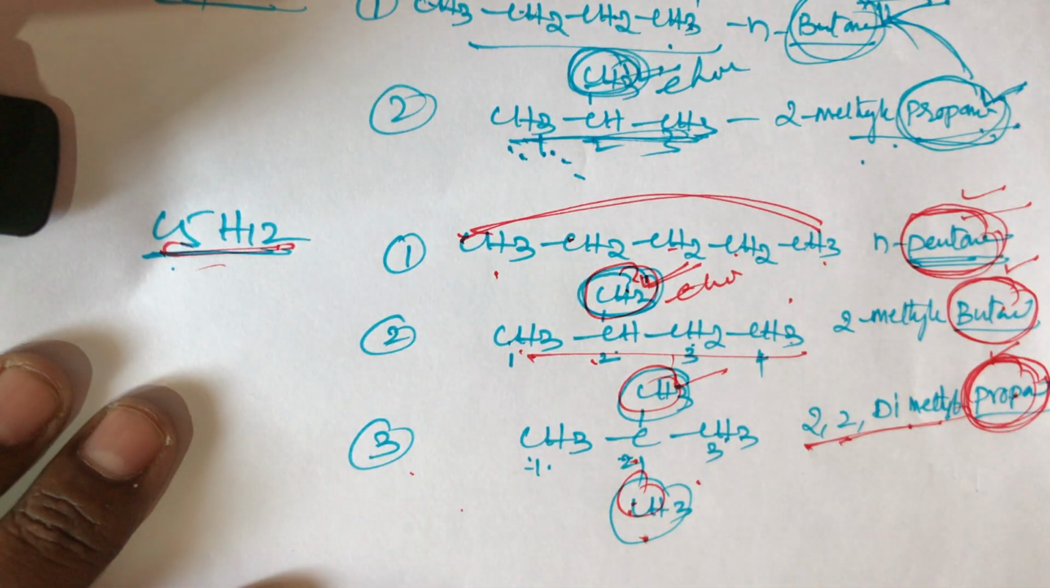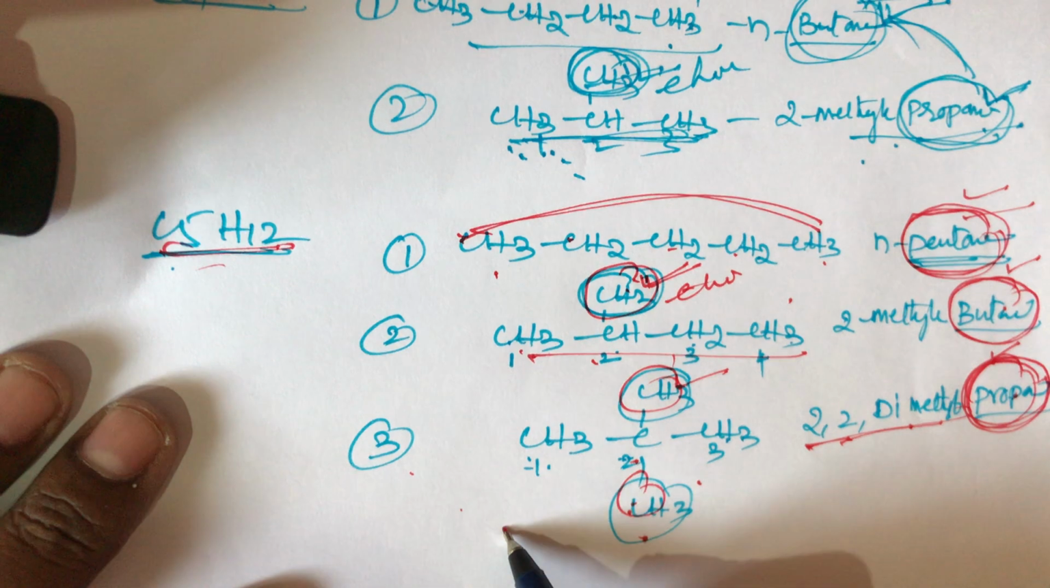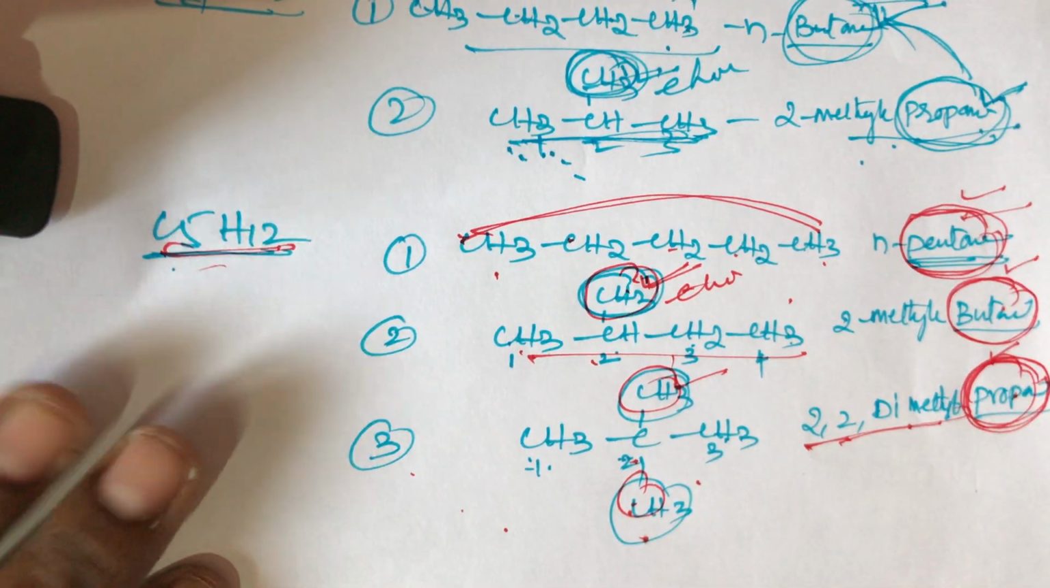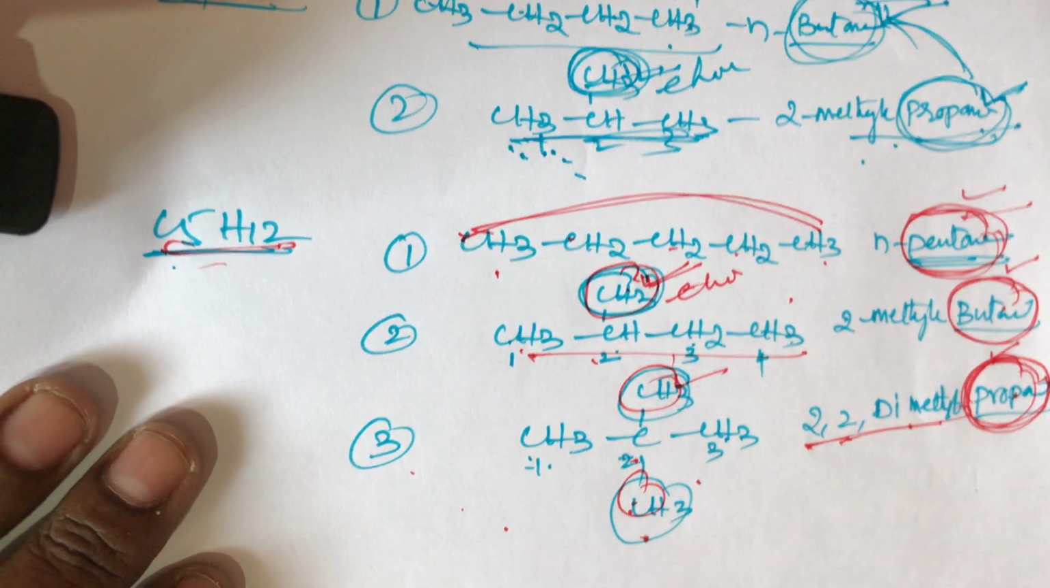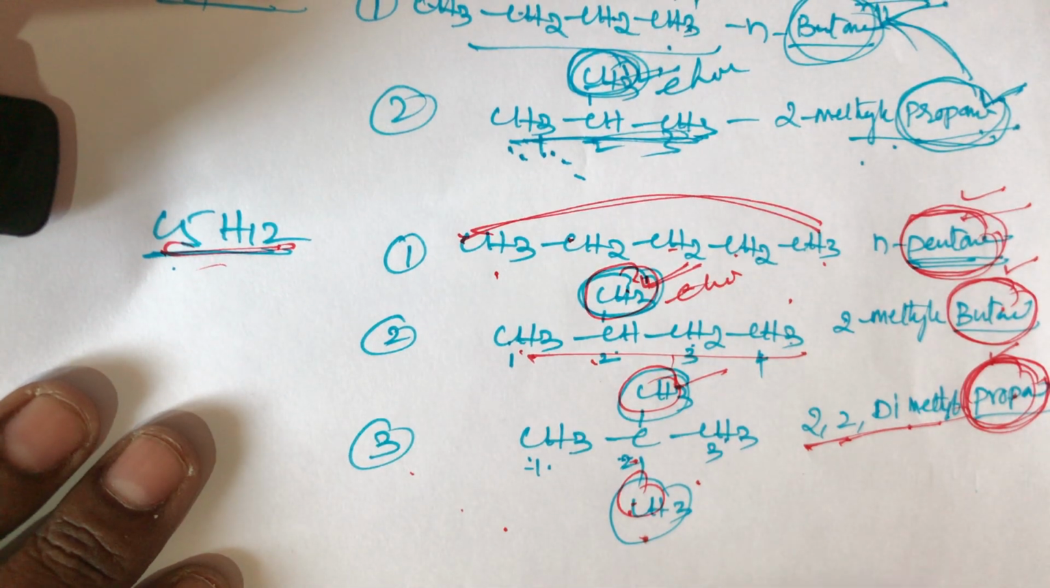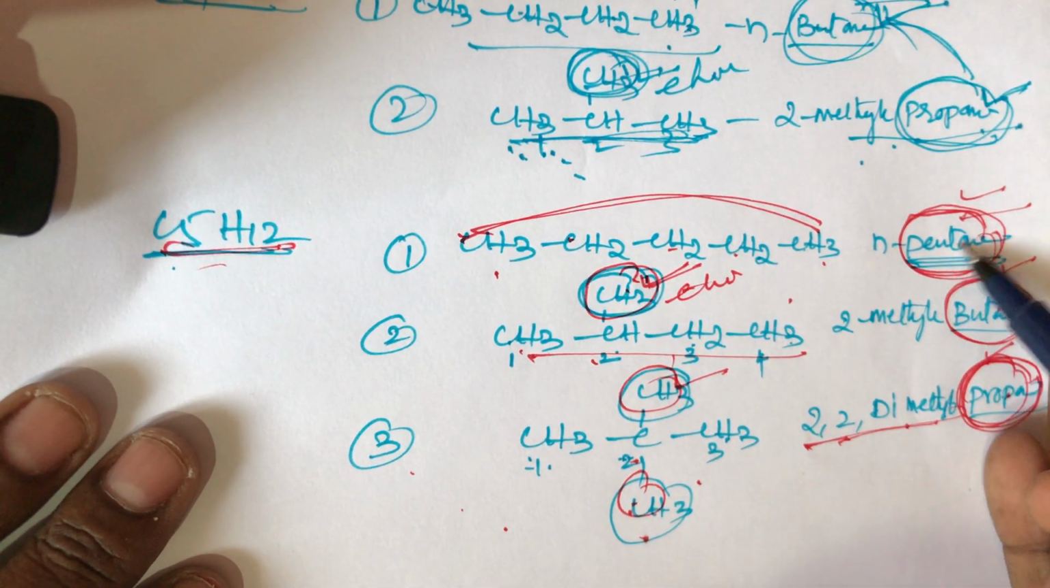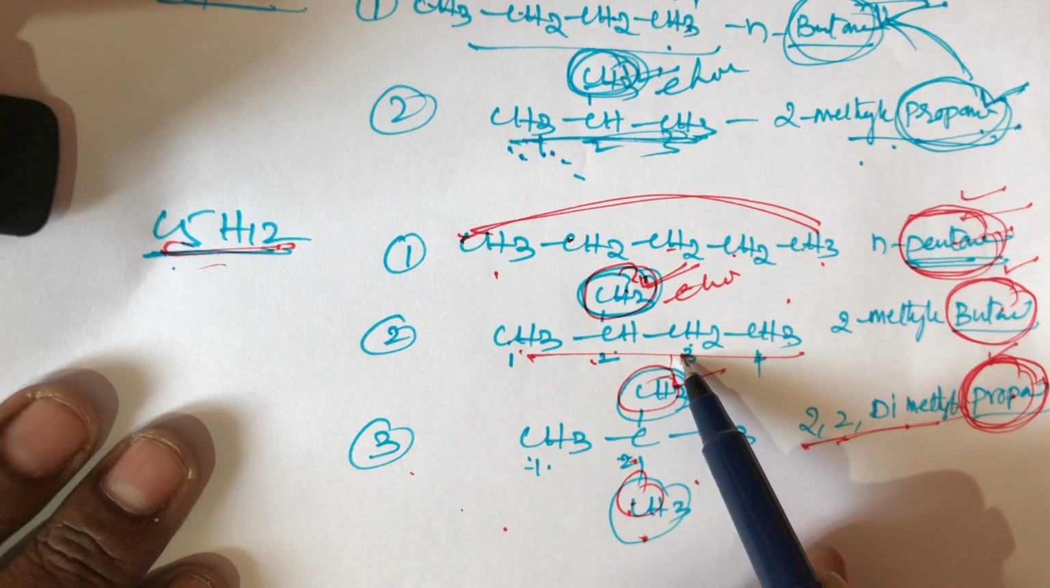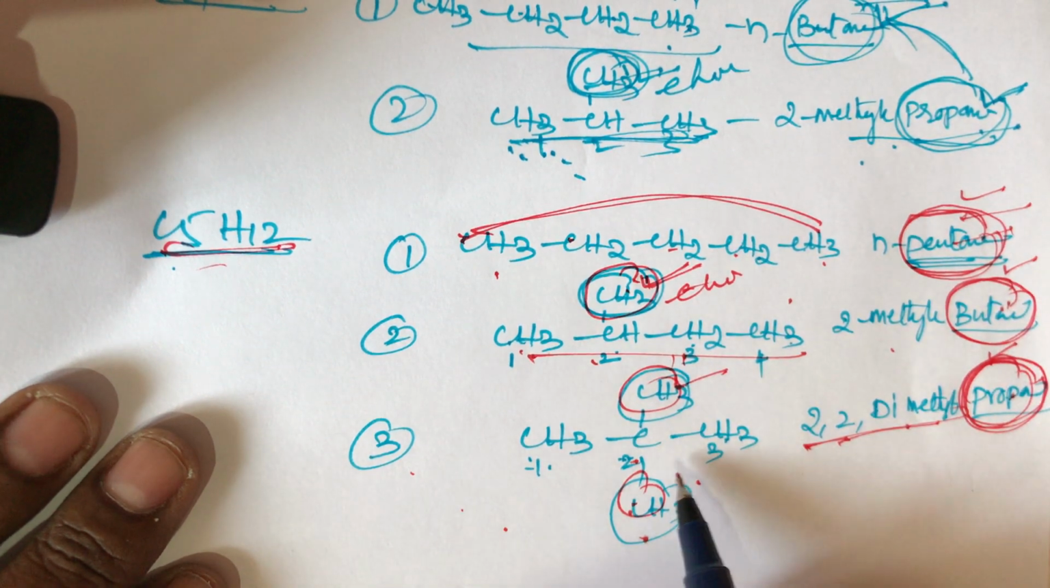C5H12, three structures are possible. These three structures belong to chain isomerism. Chain isomerism means the mother name, or parent name, should be different. The first structure is n-pentane, the second structure is 2-methylbutane, and the third structure is